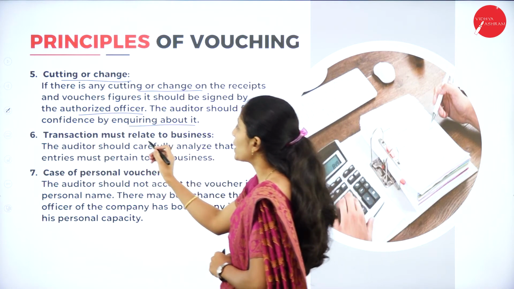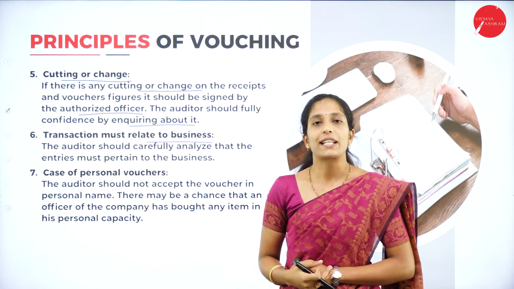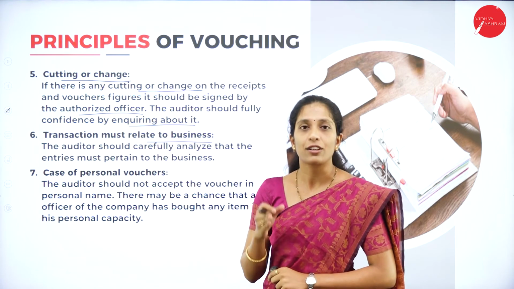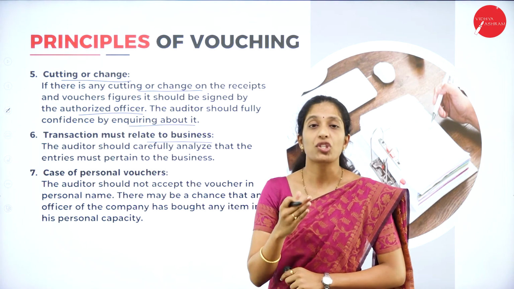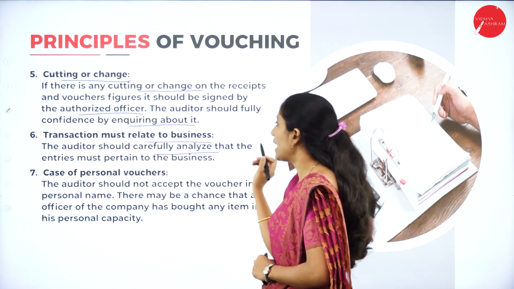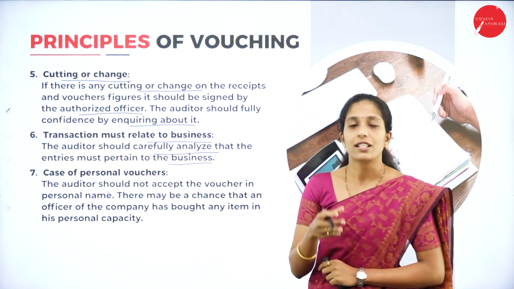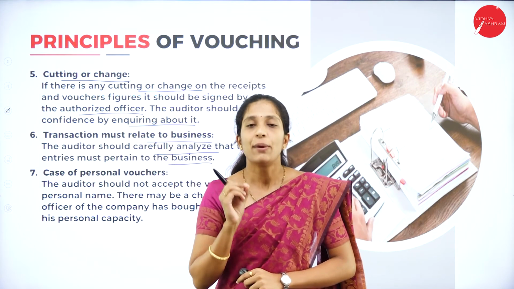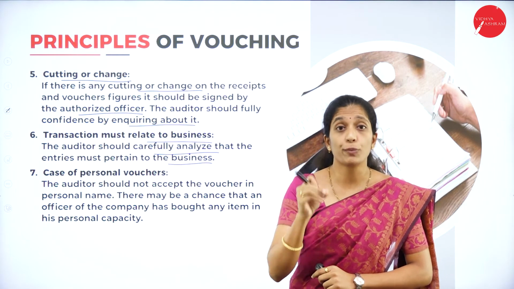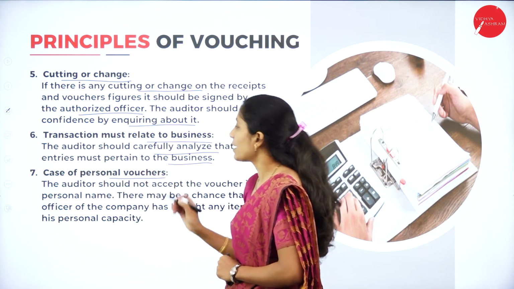Next, transaction must be related to business. Of course, we are going to do the auditing process of a particular organization. So here the transaction has to relate to that particular business for which the auditor has gone for the auditing process. The auditor should carefully analyze that the entries must pertain to the business. All the vouchers as well as the entries in the books of accounts should relate to that particular business only.